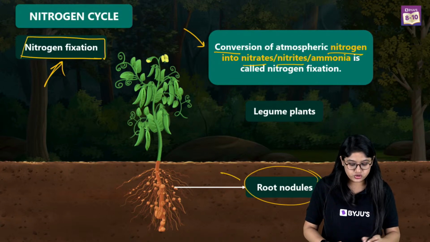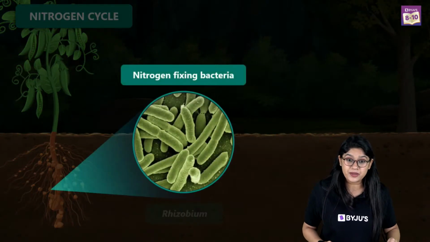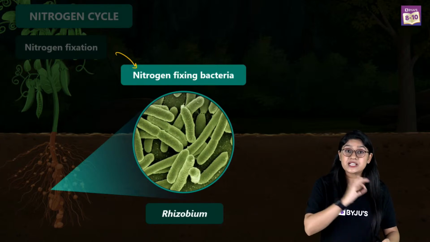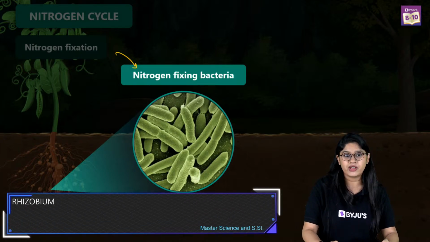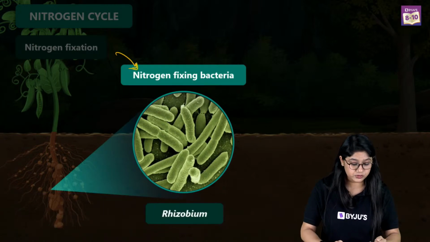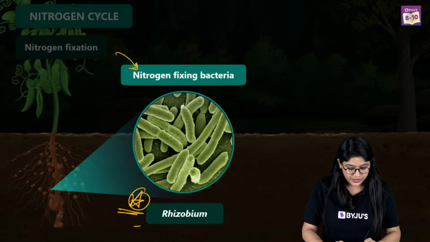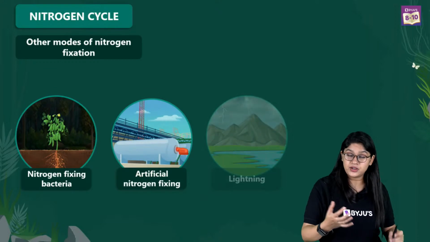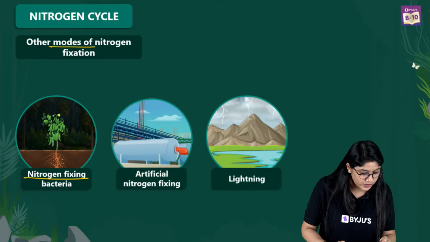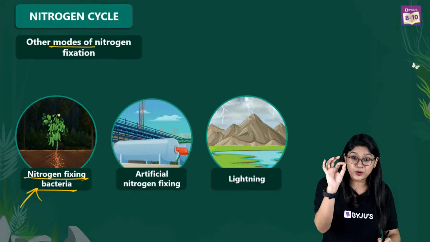In these root nodules, we have a very special bacteria called rhizobium. This particular bacteria will be helping in the fixing of the atmospheric nitrogen. Very important, right? So over here, we have the name of the bacteria. Super important. Please note this down. Then apart from it, in our surrounding, we have other modes for nitrogen fixation. We are focusing on nitrogen fixing with the help of bacteria, because we are focusing on the bio part of it.